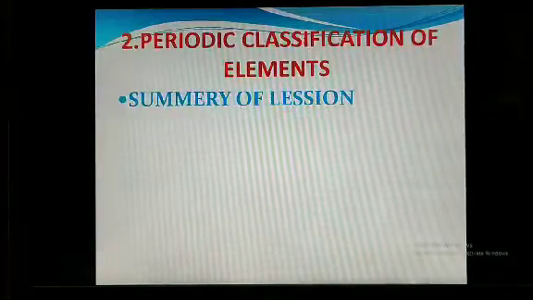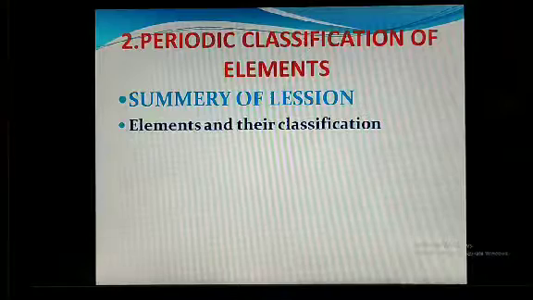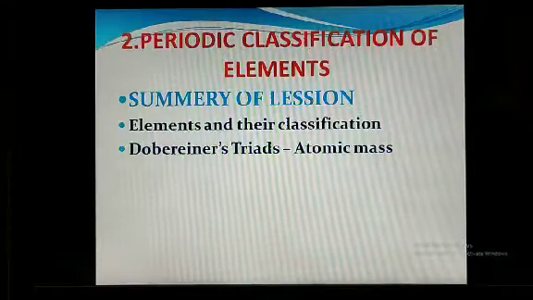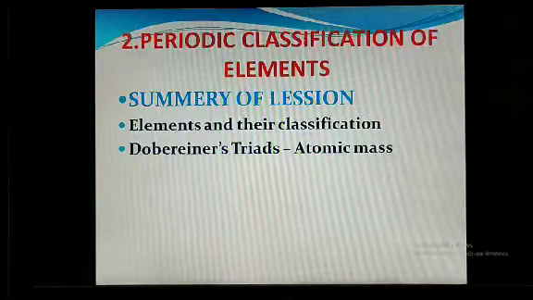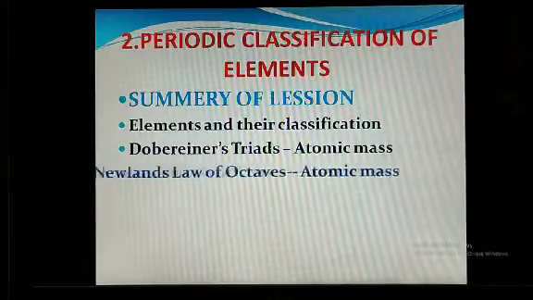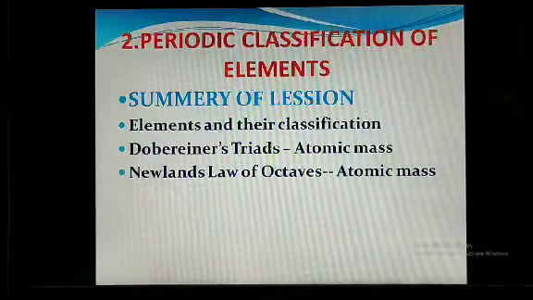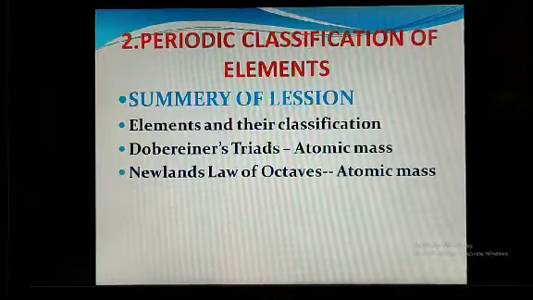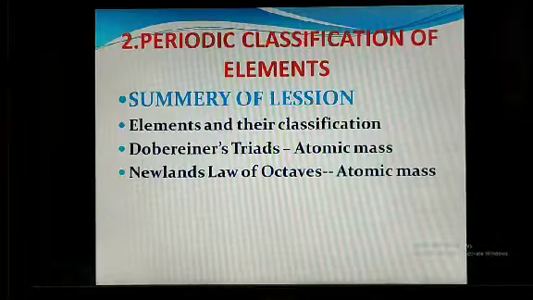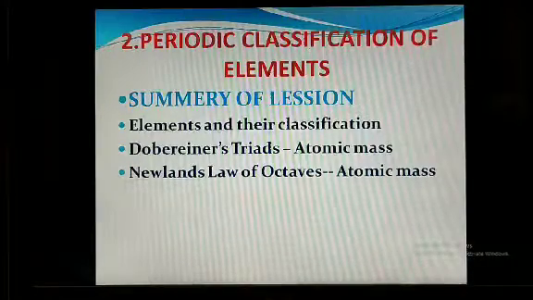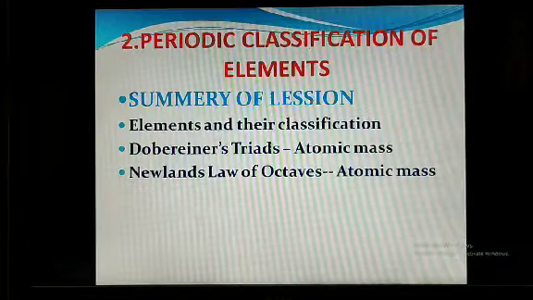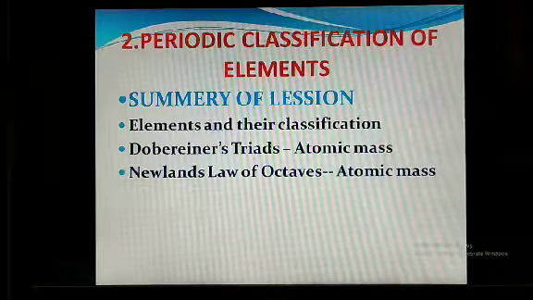With respect to that, we are going to consider the summary of this lesson, elements and their classification. Dobereiner's triads depend upon atomic mass. You are aware of the concept of atomic mass, atomic number, etc. After Dobereiner's triads, there is a further development suggested by Newlands' law of octaves. It again depends upon atomic mass.